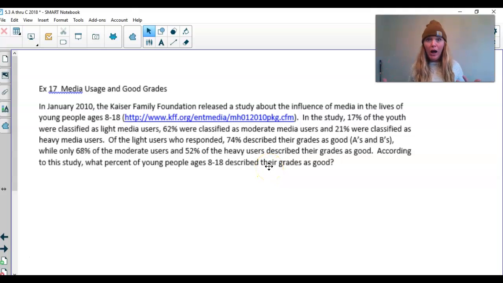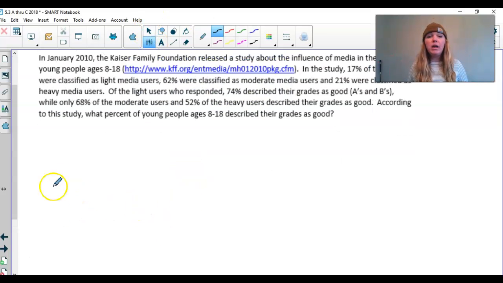Holy smokes, there's a lot going on here. When there's a lot going on, I'm always going to suggest a tree diagram. So let's get started. What's the first thing we know about this whole thing? We start with people. If you're doing this with me in a notebook, give yourself some space, just like I did here. We have people ages 8 to 18.